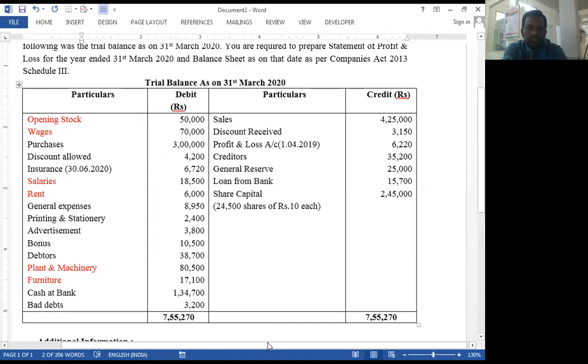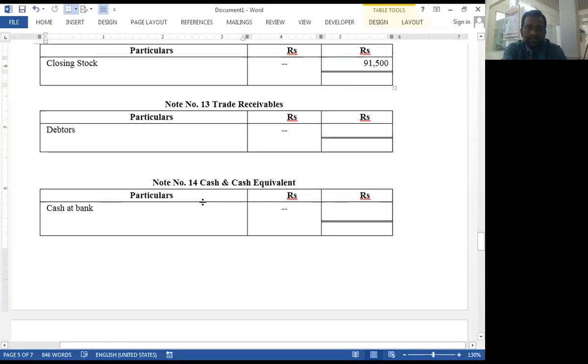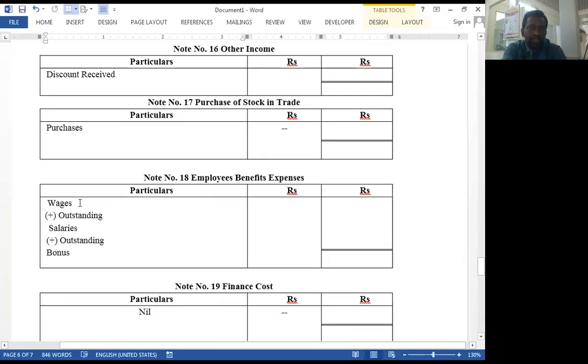So we have separate notes in this regard, that is employee benefit expenses. See here, wages.